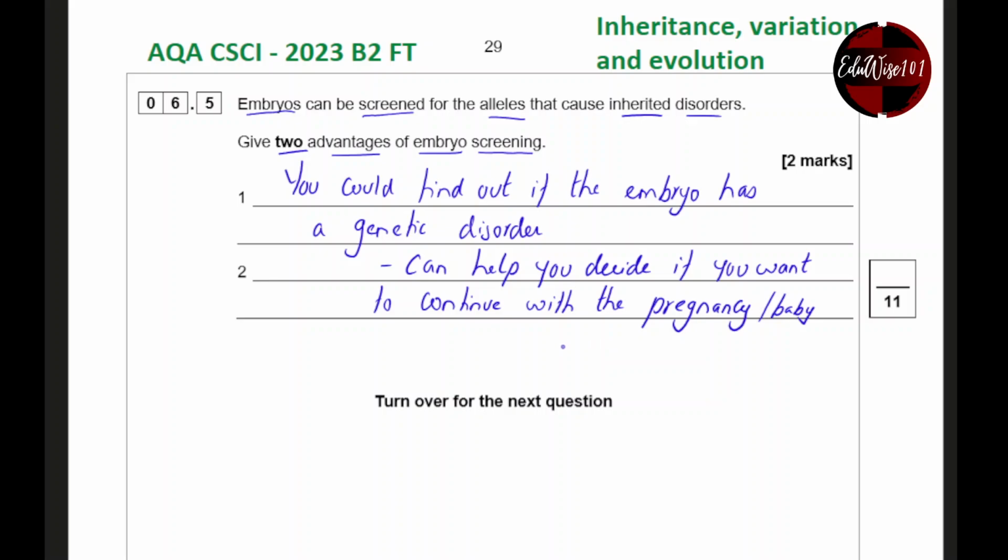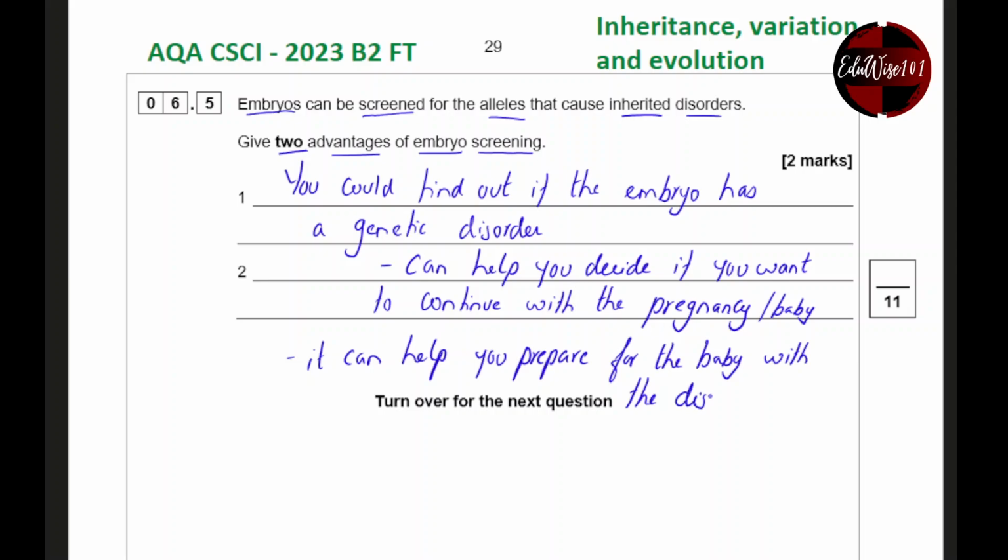Now if you want to have the baby, then it can help you prepare for the baby with the disorder, meaning that you are going to be prepared when the baby is born.